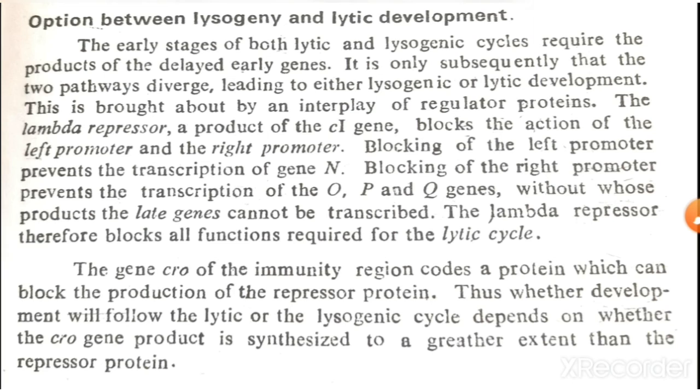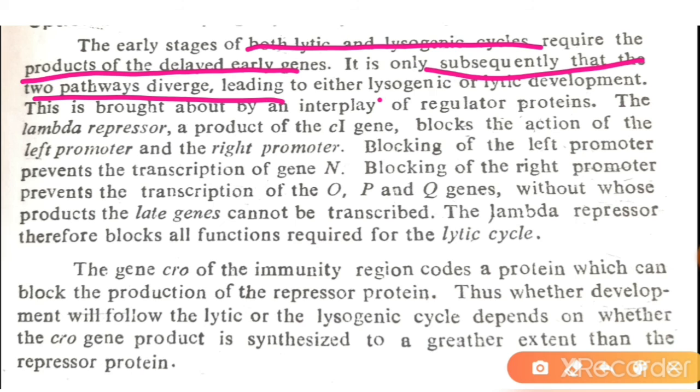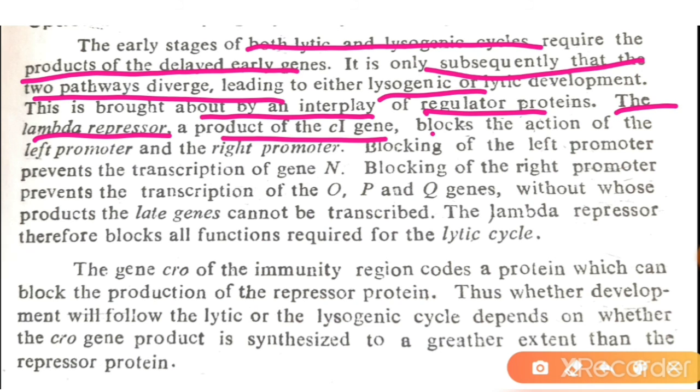Now what decides the option between lysogenic and lytic development? Let's see. In the early stages, both the lytic and lysogenic cycles require the products of delayed early genes. It is only subsequently that the two pathways diverge, leading to either lysogenic or lytic cycle development. This is brought about by an interplay of regulatory proteins. The lambda repressor, a product of the cI gene, blocks the action of the left promoter and right promoter.